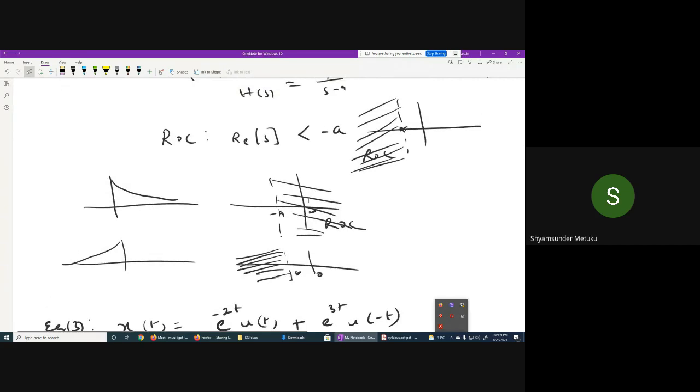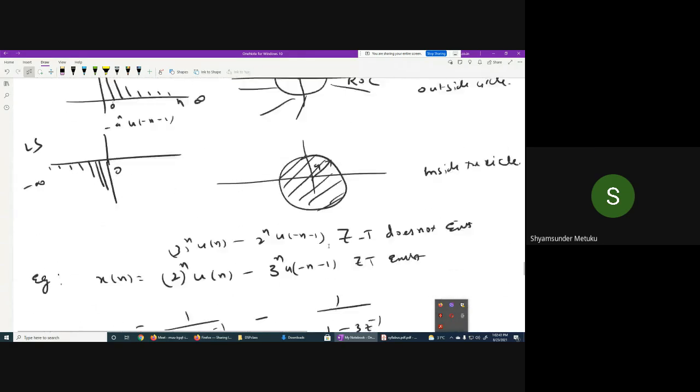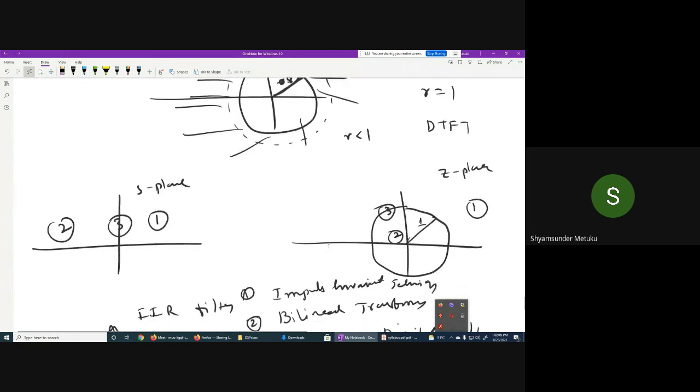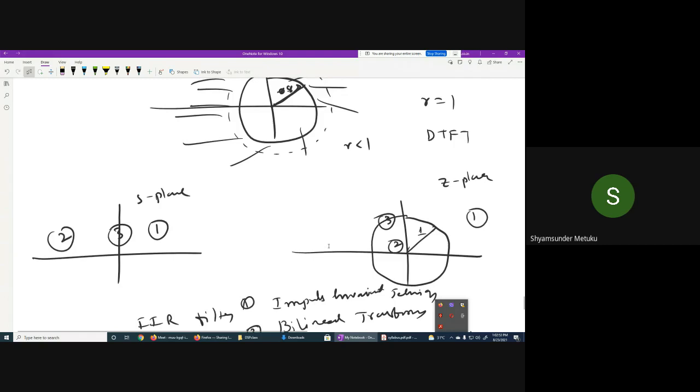Right sided means the ROC is right sided. Left sided means the ROC is left sided. I think the same thing I'm mapping at the end. Right sided means outside, left sided means inside, and j omega means the unit circle. Is it clear?